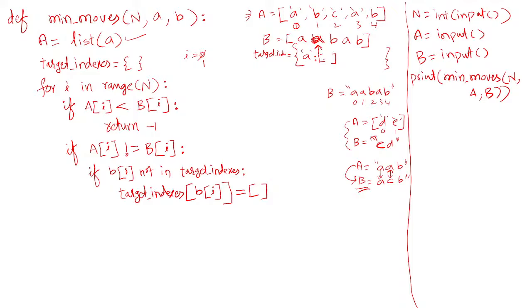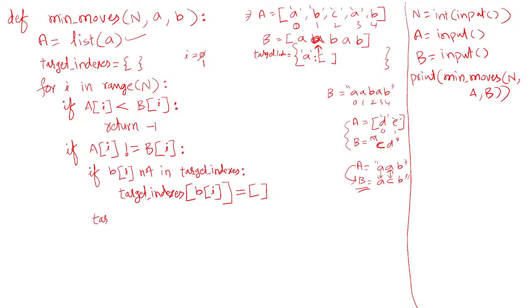Okay, so all the indexes it stores, in which indexes it should be replaced in the first string a. Right. So then what do we need to do? Now we identified one index, this index 1. Now this is the character to be replaced. Now you add it to this one. Since it is not present, I am creating an empty list. If it is already present, I'll simply add it to this one.